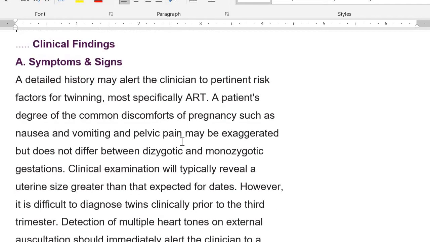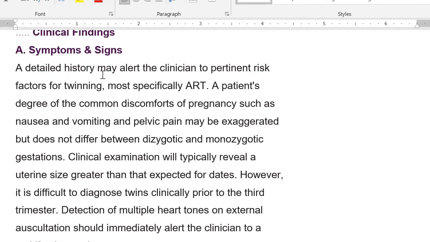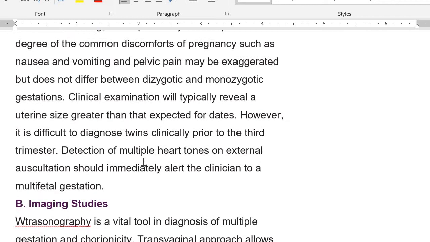So what are the clinical signs and symptoms? We need to take a detailed history, and it may alert the clinician to increased risk factors for twinning, like when you are taking history before starting treatment. The patient's degree of common discomforts of pregnancy, such as nausea, vomiting, and pelvic pain, may be exaggerated, and it doesn't differ between dizygotic and monozygotic gestations.